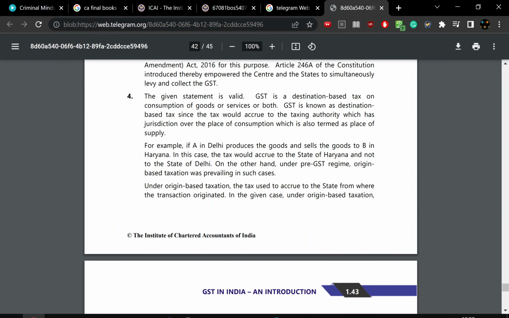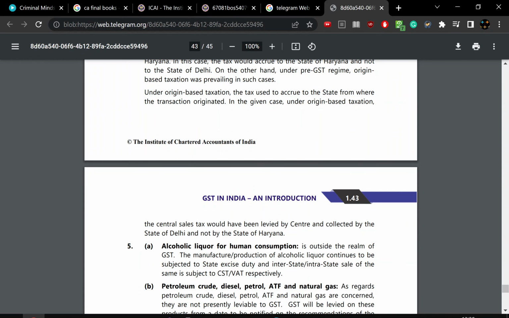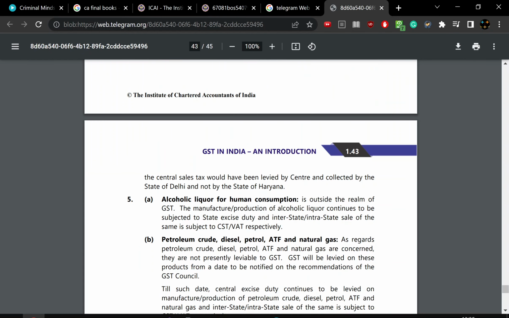So the tax should accrue to the state of Haryana and not to the state of Delhi. On the other hand, in the pre-GST regime, origin-based taxation prevailed. Under this origin-based taxation, tax accrues to the state where the transaction originated. Under origin-based taxation, the central sales tax, being levied by the central government, was collected by the state of Delhi, not by the state of Haryana.